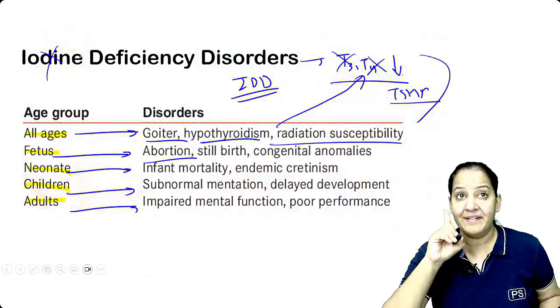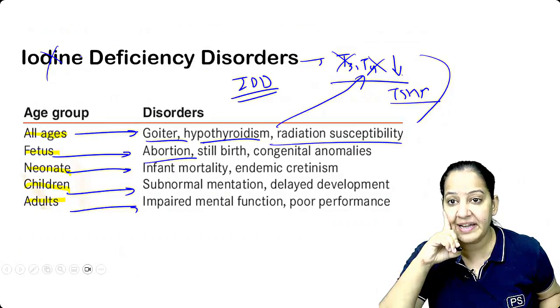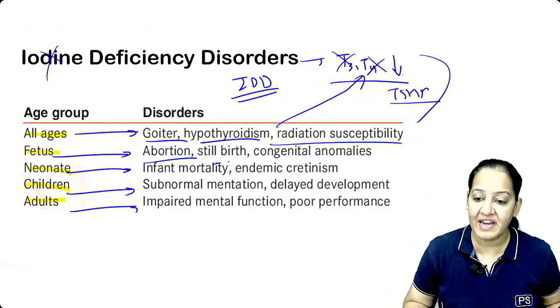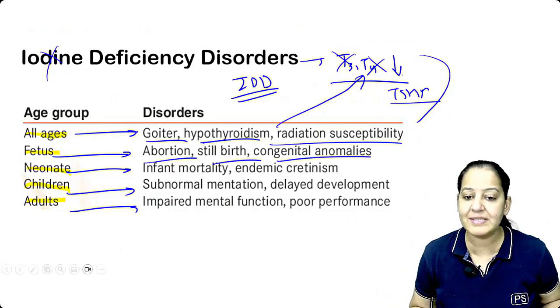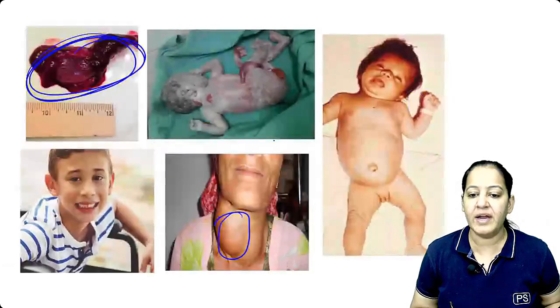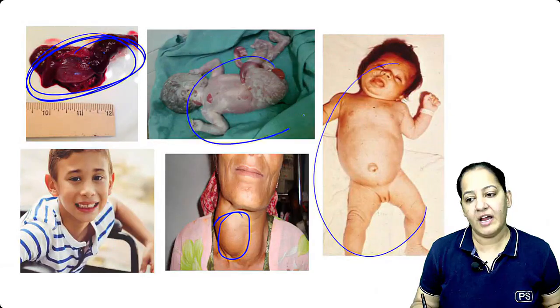Abortions. If any pregnant lady has iodine deficiency, she can have an abortion. The lady can have a stillbirth. The lady can have congenital anomalies in the fetus. In a neonate, there is infant mortality. Infant mortality is common in a neonate.